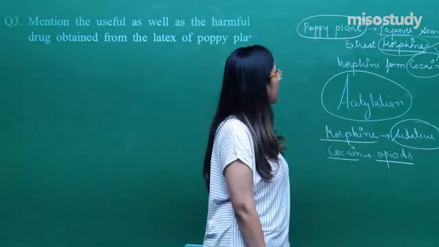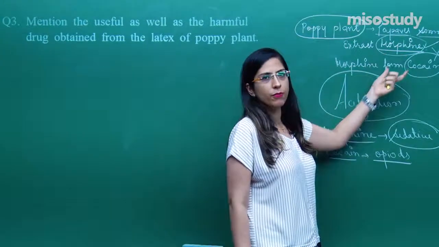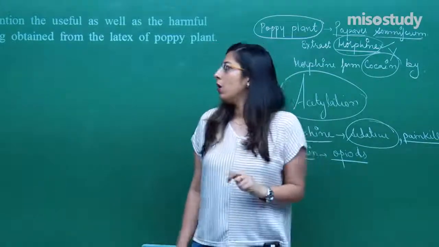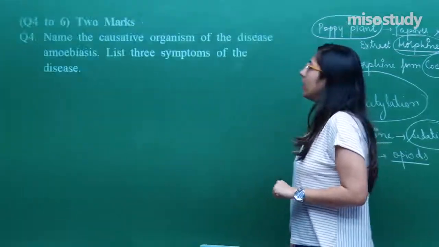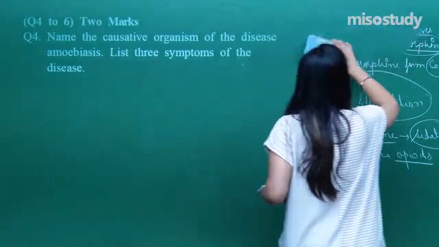So, the cocaine is there. The two types of substances obtained are: first, you have to explain about morphine, and second, you have to explain about cocaine, right? Now, this was question number 3. Let's move on to the next question, that is question number 6.